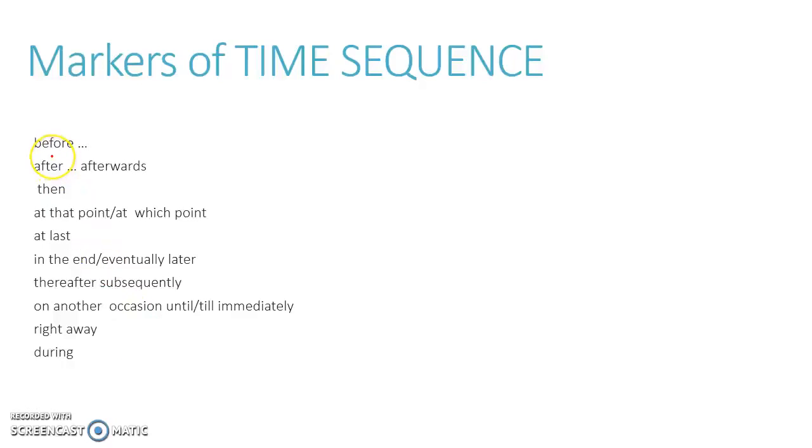Certain more time sequence markers are before, afterwards, then, at that point, at last, in the end, eventually, thereafter, subsequently, on another occasion, until, till, immediately, right away, during. So when all these words come in a passage, you realize that the author is telling you about a time or a sequence in which events have been happening. This is a marker of time sequence.